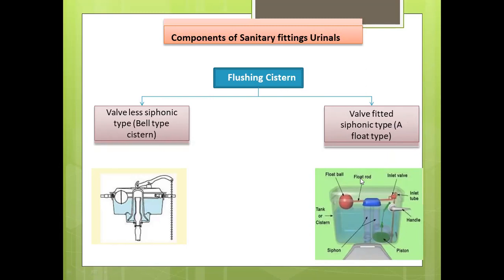Now, the bell type flushing system. This bell type flushing system is commonly used in the Indian type water closet. This is the typical example of a valveless siphonic system. A bell type flushing system consists of the following parts: first is a bell, also known as a dome, and second is a float.